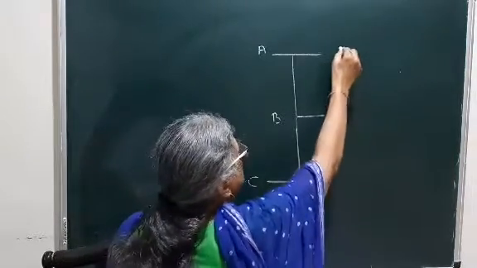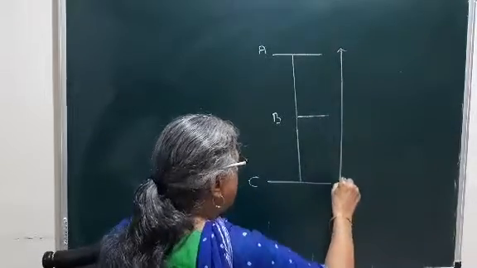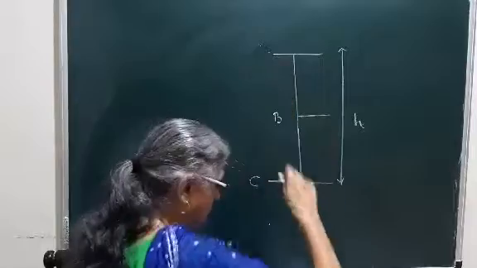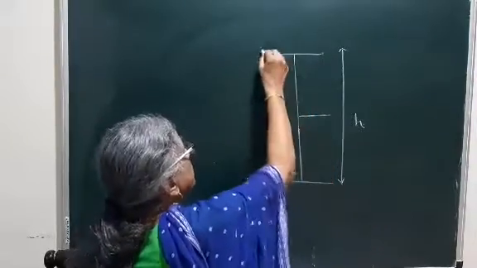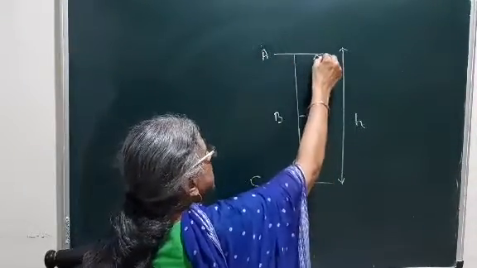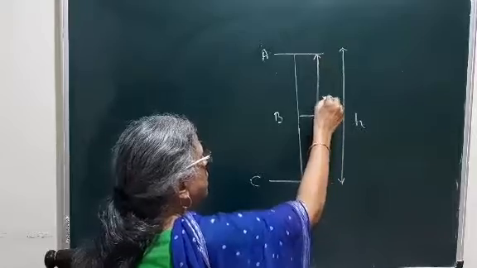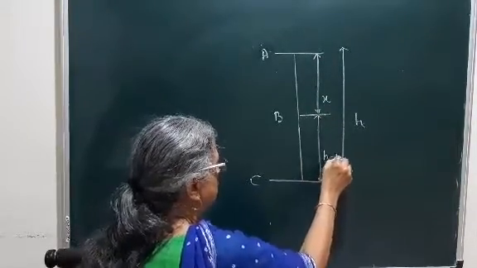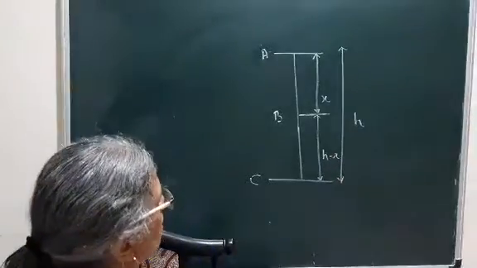So the height from the ground at position A is h. Then exactly below A, B is at the position at the height of x, so this will become h minus x. Followed? So now what are we going to do?